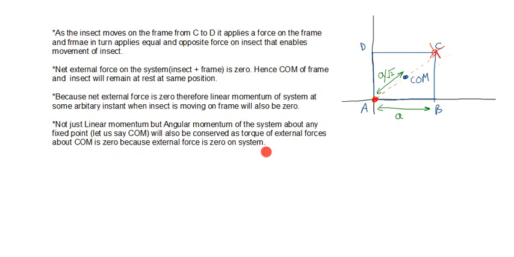Because there is no external force on the insect plus frame system, the torque of external force about the center of mass will be 0. So the angular momentum of the system about the center of mass will be conserved. It was 0 initially and it will be 0 at any arbitrary intermediate instant while the insect is moving from C to D.